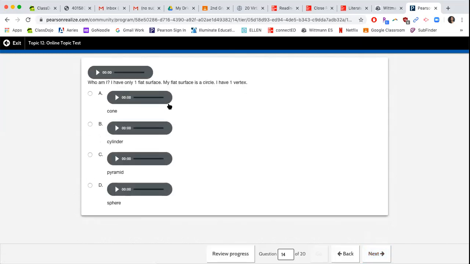The next one, who am I? I only have 1 flat surface, so just 1. My flat surface is a circle and it only has one vertex, so 1 point only.